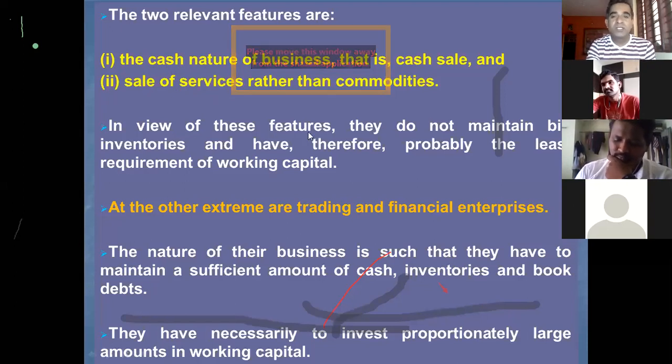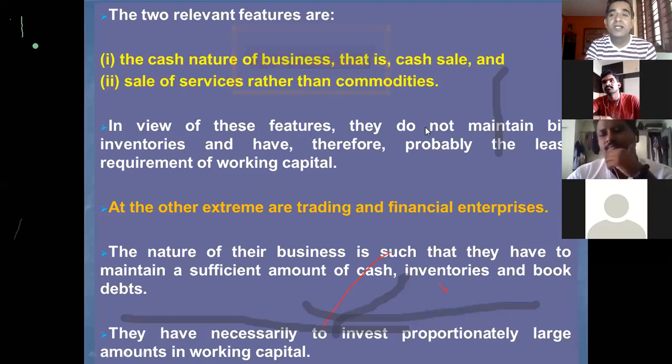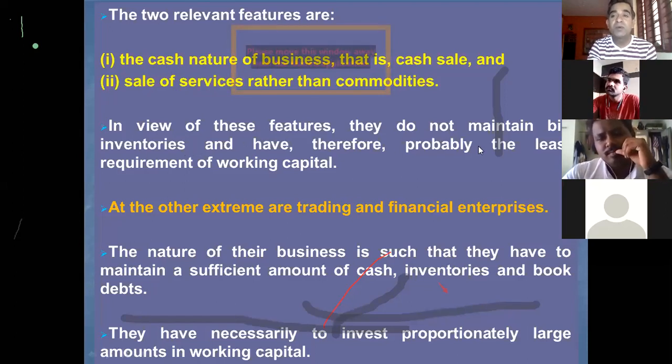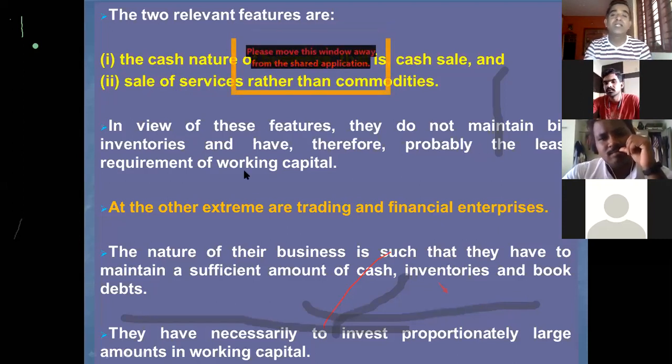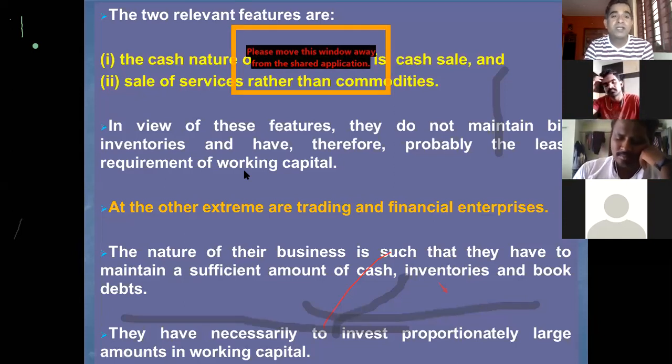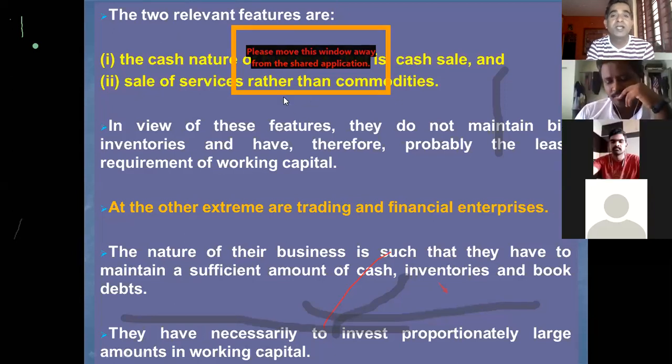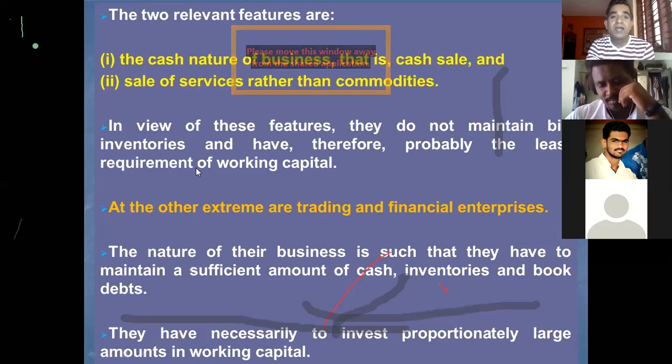In view of these features, these public utility companies do not maintain inventories and therefore probably require a lesser amount of working capital. If there is a goods manufacturing company, they have to purchase raw material. Finished goods are also kept in inventory. So huge investment is required in raw materials. In case of a public utility company, since they sell service and the nature of business is cash, they will require lesser working capital as compared to those companies which manufacture and sell goods.